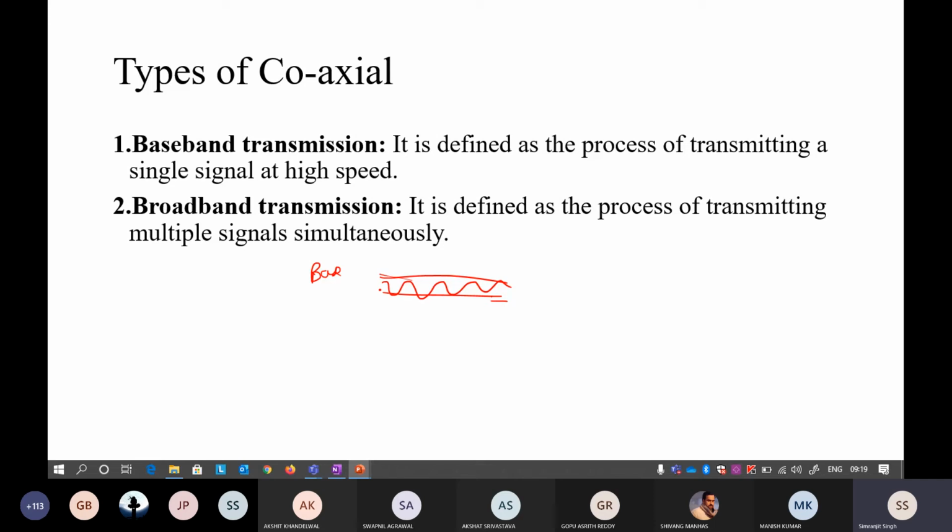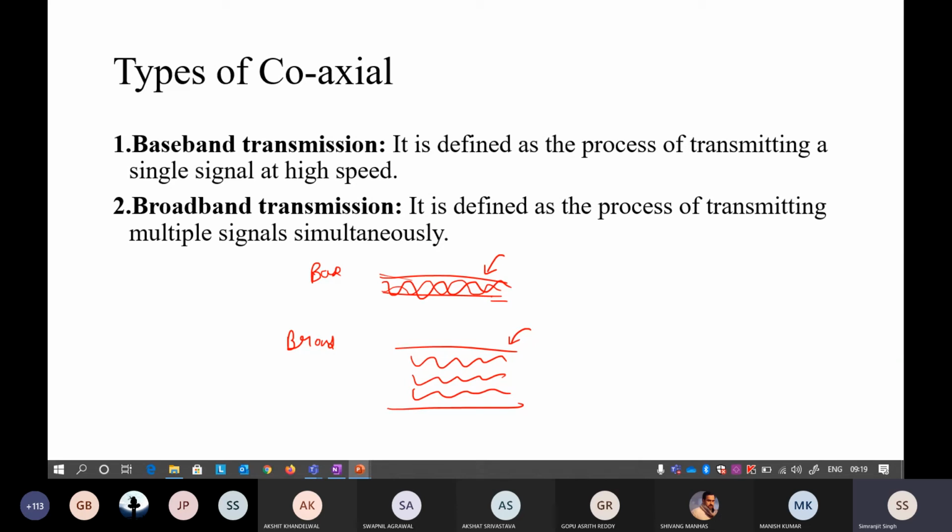You cannot send multiple signals in baseband transmission, but in broadband transmission you can send multiple signals at once. This can be sent, this can be sent, this can be sent at the same time. It defines the process of transmission where multiple signals can be sent simultaneously. That is why at your home there will be a broadband internet rather than a baseband internet.